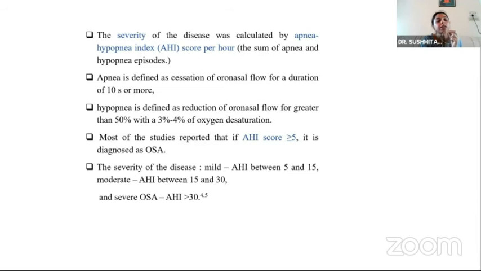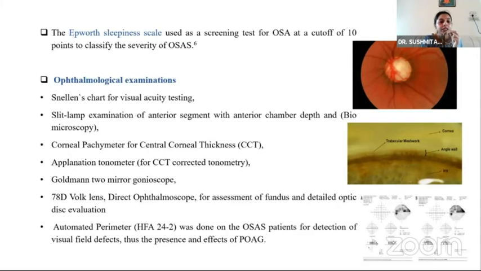Apnea here is defined as the complete cessation of oronasal flow for 10 seconds or more, whereas hypopnea is the partial reduction of the oronasal flow of 50% or more. So most of the studies said that if AHI is more than 5, we can establish the patient as an OSA patient. This is then further classified between mild, moderate, and severe OSA as well. Another scale to see apart from AHI is the Epworth Sleepiness Scale, which is also an important screening test for